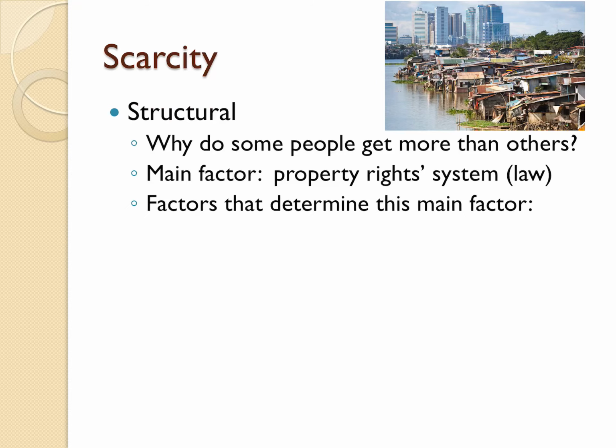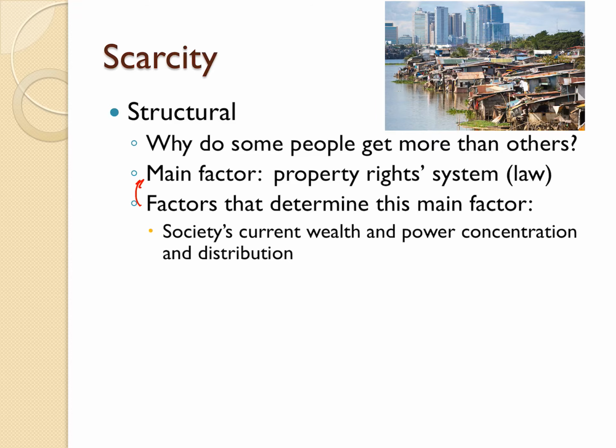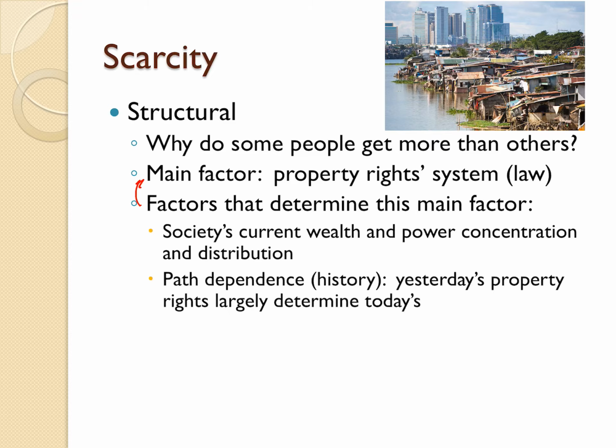What are the factors that determine this? What goes into this property rights thing? Well, it's the society's current concentration and distribution of wealth and power. Who's got the stuff today? They're going to use the wealth that they have to protect that stuff. That's just not a big secret. A second thing is path dependence, and what I mean here is just history. In other words, whoever was wealthy last year used their wealth to protect their wealth today. So it's not a big surprise that the rich get richer.